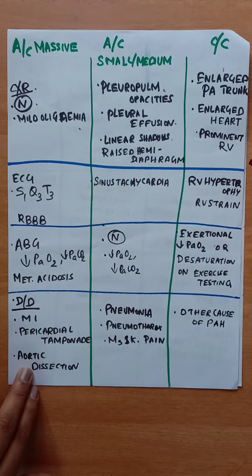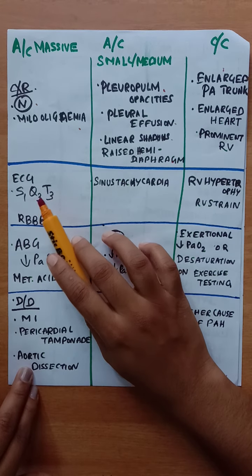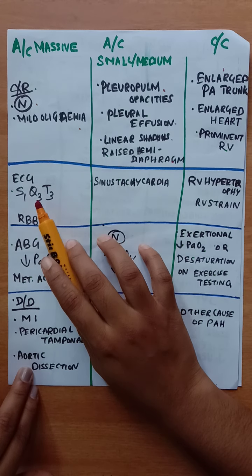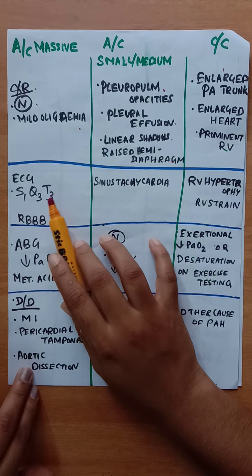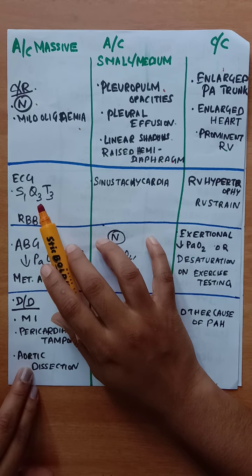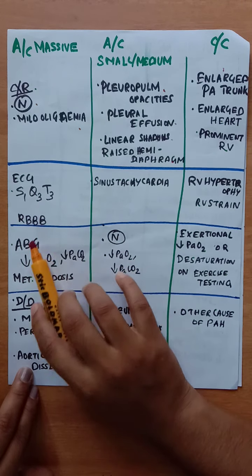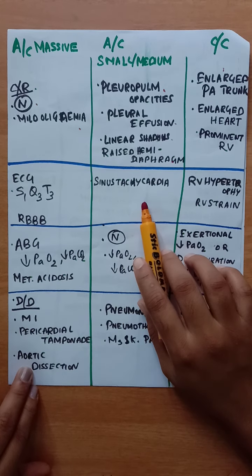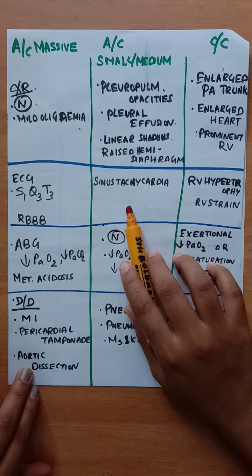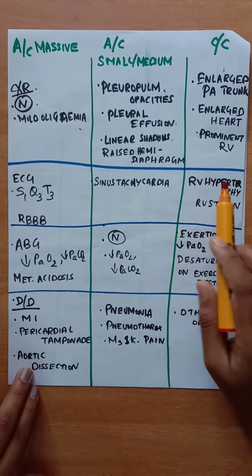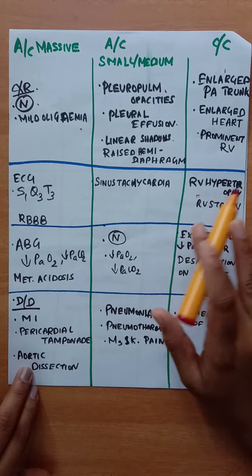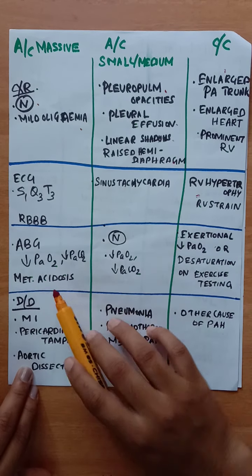And in ECG, there will be S1Q3T3, that is prominent S wave in lead 1 and prominent Q wave and T inversion in lead 3. And there will be right bundle branch block. And in acute small or medium, there will be sinus tachycardia. And in chronic pulmonary embolism, ECG changes can be RV hypertrophy and RV strain.